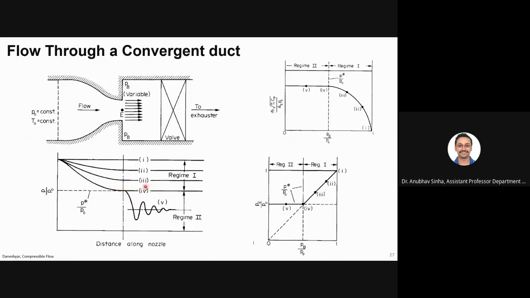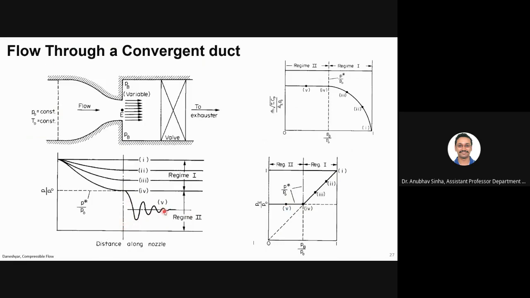Till there everything goes on smoothly. Now if you reduce PB lower than that, at 0.5, PB is lower than P star. Then at the exit, the pressure does not reduce to that point. It will remain at P star. PE cannot go lower than P star, and you will see some discontinuity in the flow.